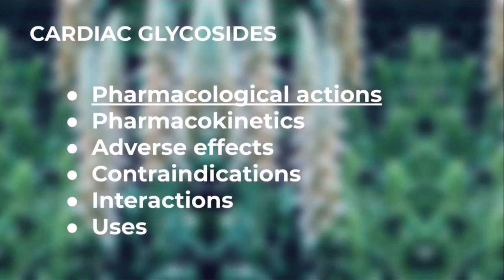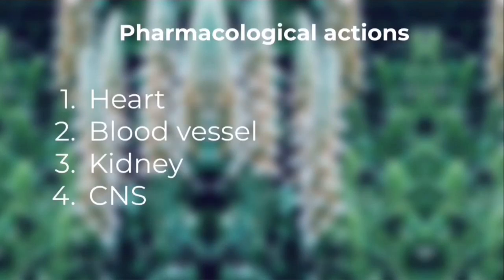Under cardiac glycosides we are going to see pharmacological actions, pharmacokinetics, adverse effects, contraindications, interactions, uses. If you have been asked for an essay on any drug, you have to write these 6 headings in your essay, okay? So today we are going to discuss pharmacological actions alone. Under pharmacological actions, we have heart, blood vessel, kidney and CNS. We are going to see each topic separately in detail.